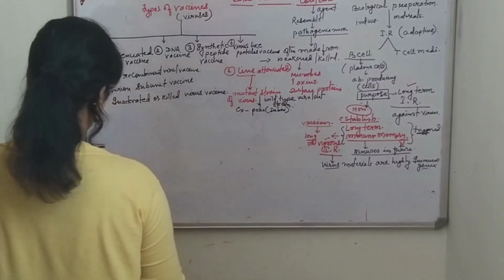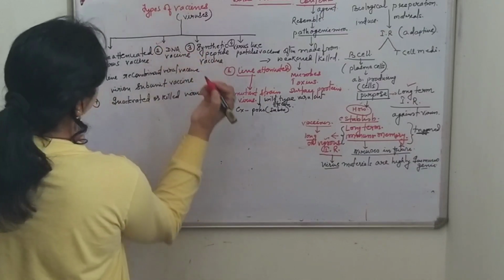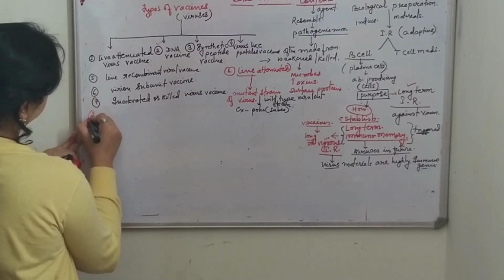Okay, now come to the second one, which is DNA vaccine.